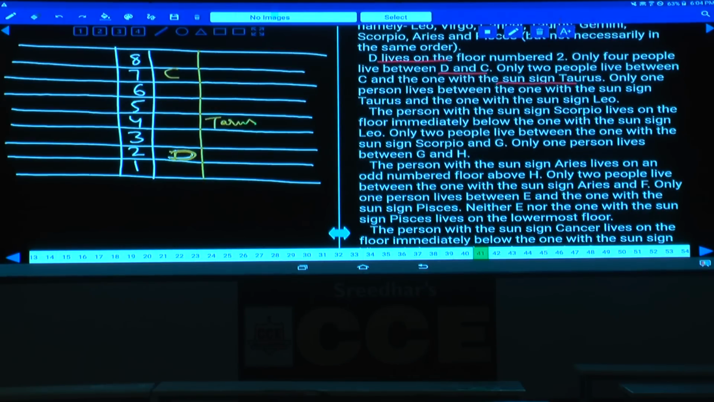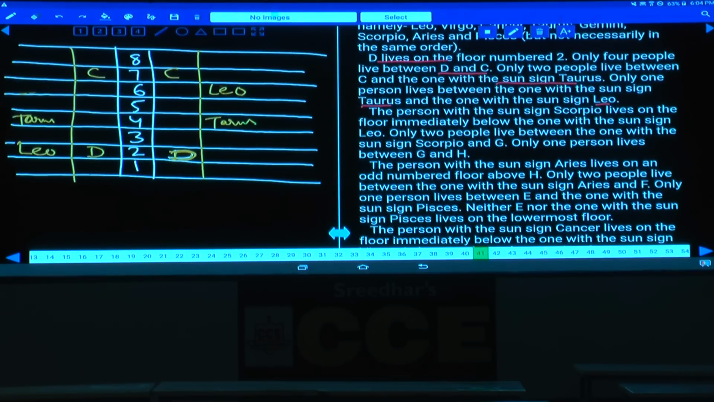Only 1 person lives between the one with the sun sign Taurus and the one with Leo. Between Taurus and Leo there must be exactly 1 person. Hence how many possibilities do we have? We have 2 possibilities. What are those 2 possibilities here? Leo can be either on the 6th floor, or D can be Leo, isn't it? D is here. Then Taurus is at the 4th floor, and next C must be at this place and Leo at this place. The next possibility: this D is Leo. Between Taurus and Leo there must be exactly 1.